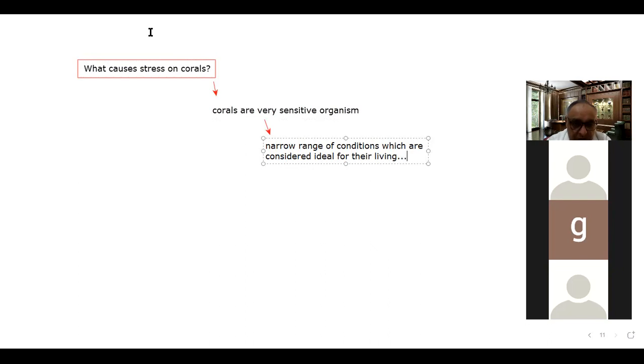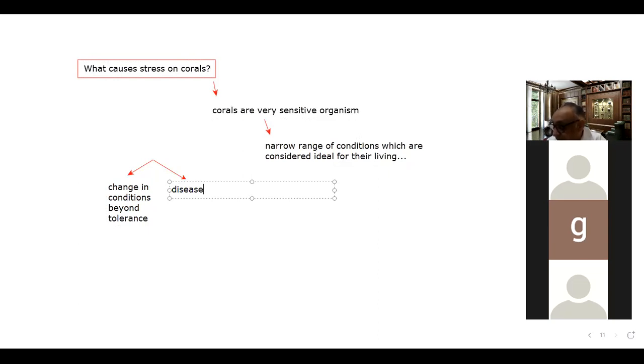So we can categorize it into two broad categories. One category is change in the ideal conditions, change in conditions beyond tolerance. That is one reason they come under stress. And number two, there can be some disease, like infection, etc.